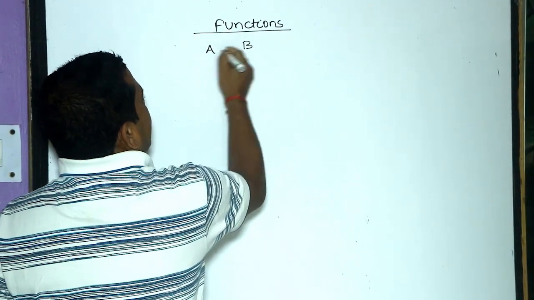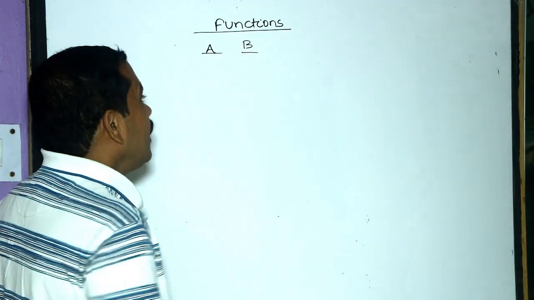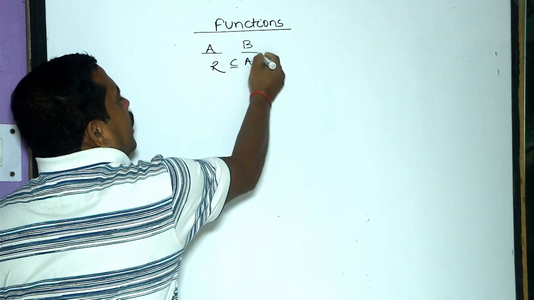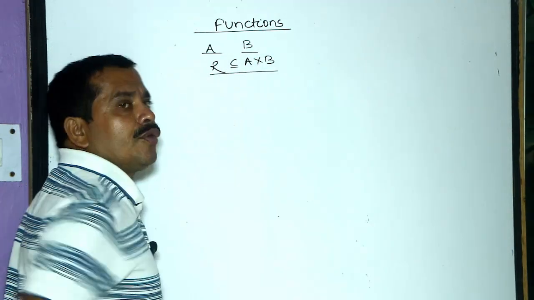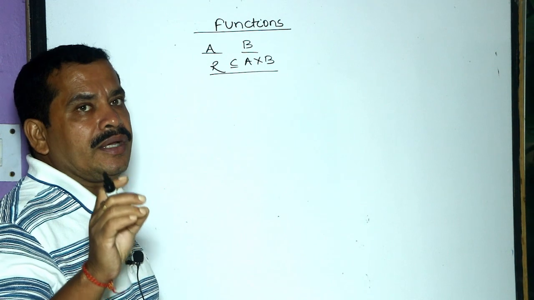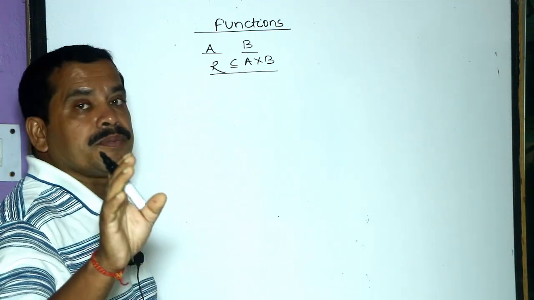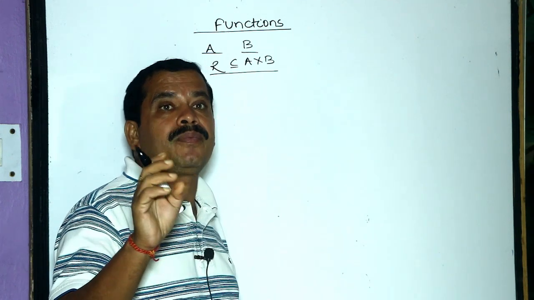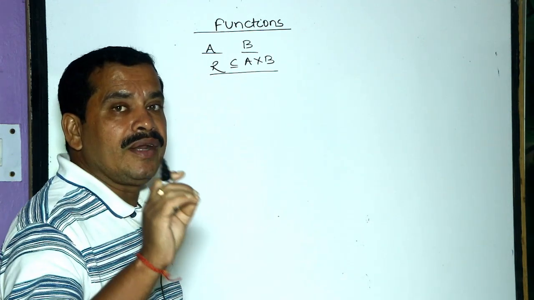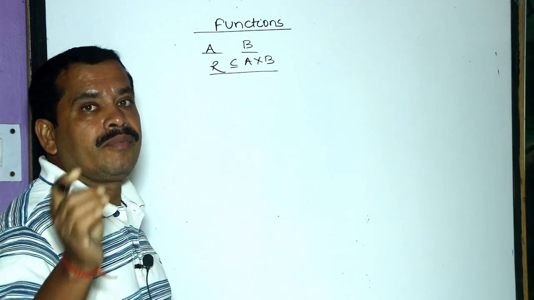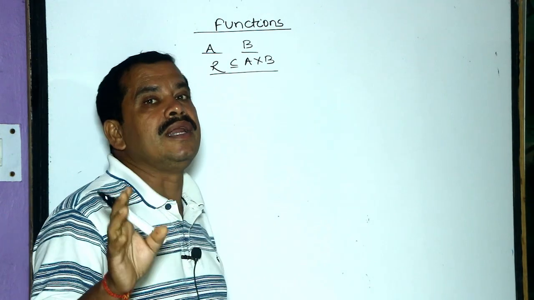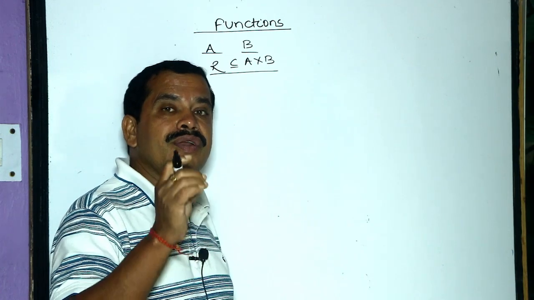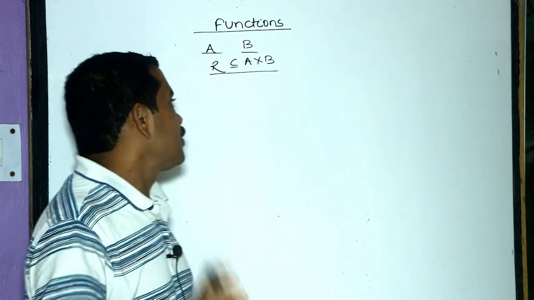Suppose A and B are two sets. Then any relation R is a subset of A cross B. We know that a relation is a subset of A cross B. But a function is a special type of relation. Every relation is not a function, but every function is a relation. Which kind of relations are functions? First we will discuss through some examples.